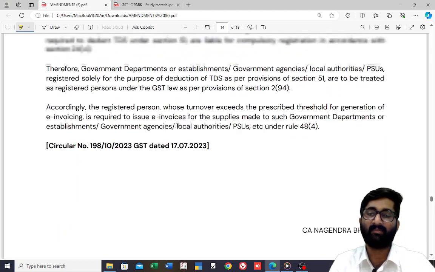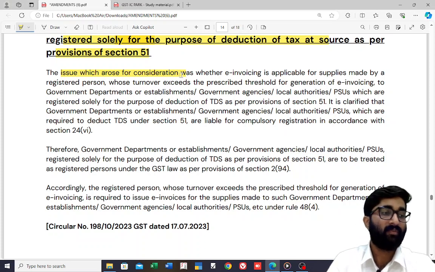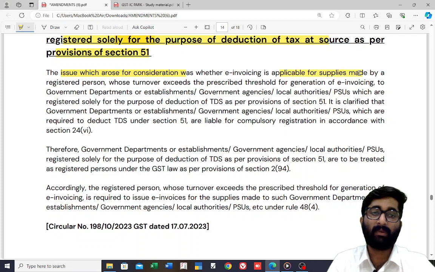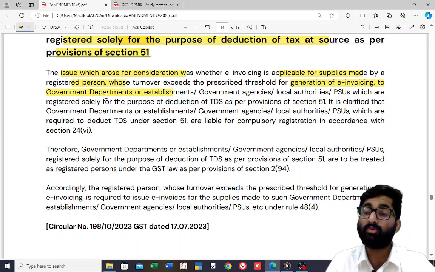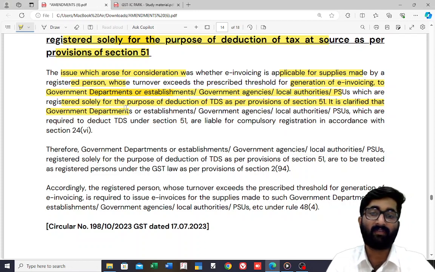Here is what the circular says. The issue which arose for consideration was whether e-invoicing is applicable for supplies made by a registered person whose turnover exceeds the prescribed threshold for e-invoicing, to government departments or establishments, government agencies, local authorities, PSUs, which are registered solely for the purpose of deduction of TDS.